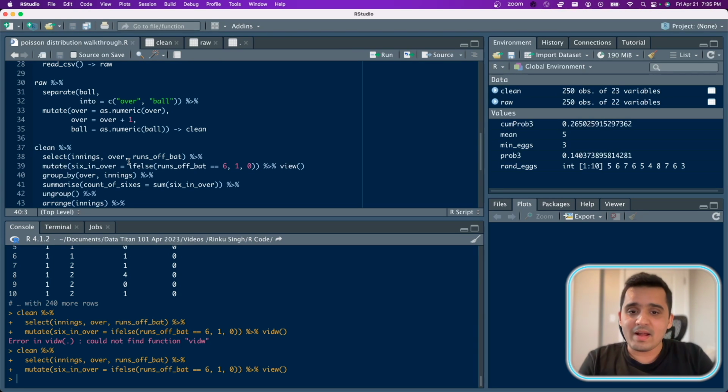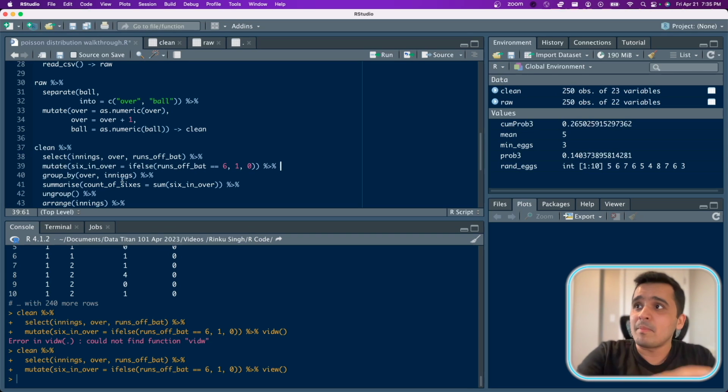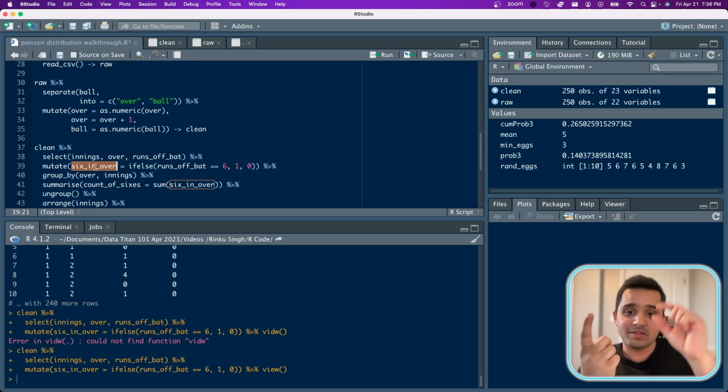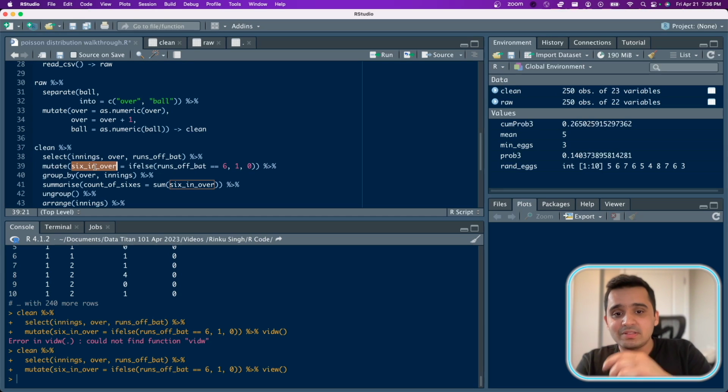Now if I want the sum of sixes per innings per over, what I'll do is group this entire data by over and innings and summarize the count of sixes as the sum of my new column. So let's say I have a 6 on the first ball, so 6 in over will have 1. I'll have a 6 on the second ball, the 6 in over will have another row containing 1. So however many sixes I have, I've just added a row saying 1, 1, 1 to it.